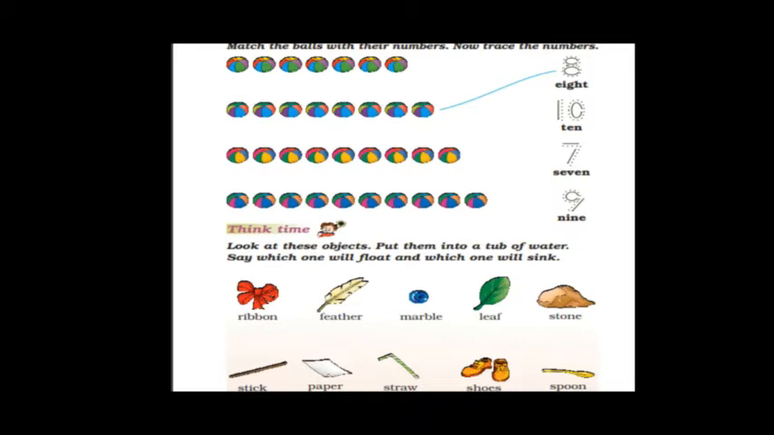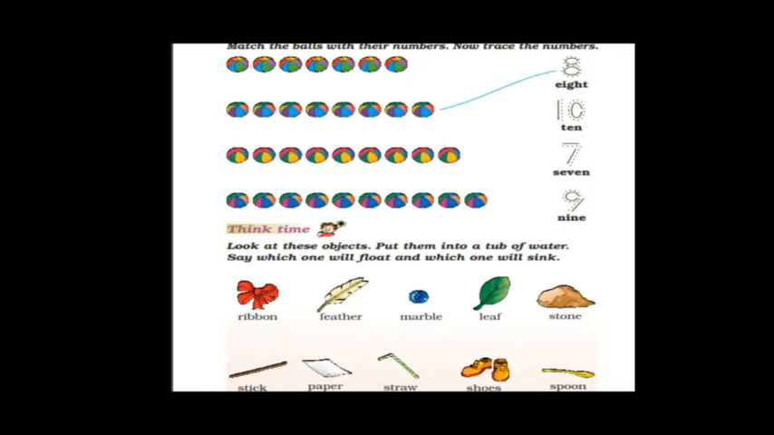Ribbon, R-I-B-B-O-N, ribbon. F-E-A-T-H-E-R, feather. M-A-R-B-L-E, marble. L-E-A-F, leaf. S-T-O-N-E, stone. S-T-I-C-K, stick. P-A-P-E-R, paper. S-T-R-A-W, straw. S-H-O-E-S, shoes. S-P-O-O-N, spoon. Now these objects, I think you can easily get. They will be available at home.